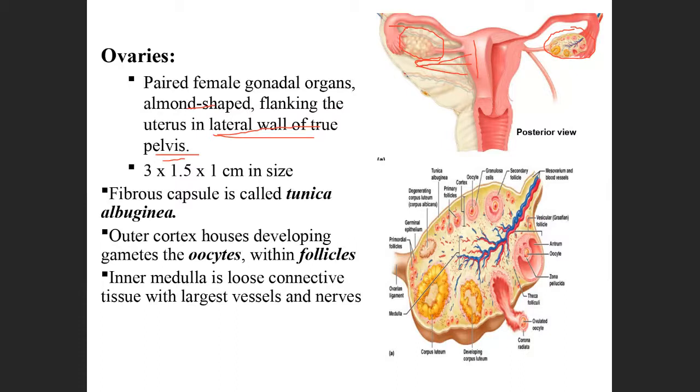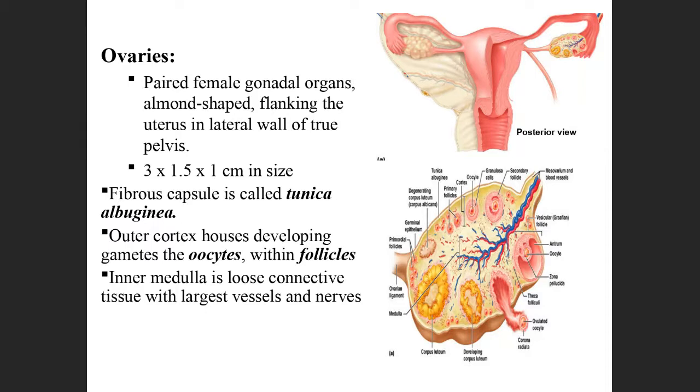So what are they covered by? They are covered by a fibrous capsule called tunica albuginea. When you make a cut section of the kidney, you have two parts.